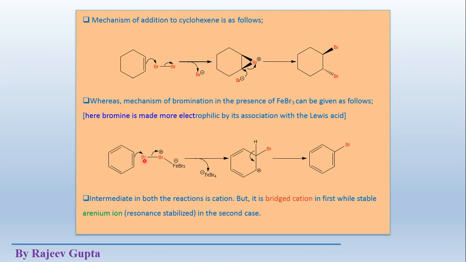and when the complete pi bond is shifted towards this bromine atom, then these pi electrons convert into sigma bonding electrons, where carbon bromine sigma bond formation takes place, and here a positive charge appears at this carbon atom due to shifting towards this side, and this portion leaves as FeBr4 minus. So we can see here this bromine atom is directly attached to this carbon atom of this cyclic system. Now this system becomes non-aromatic.